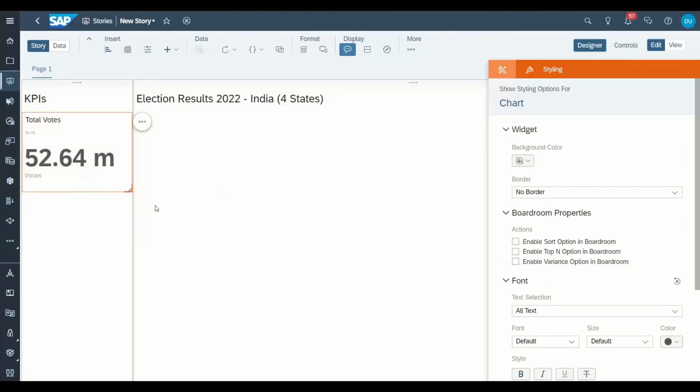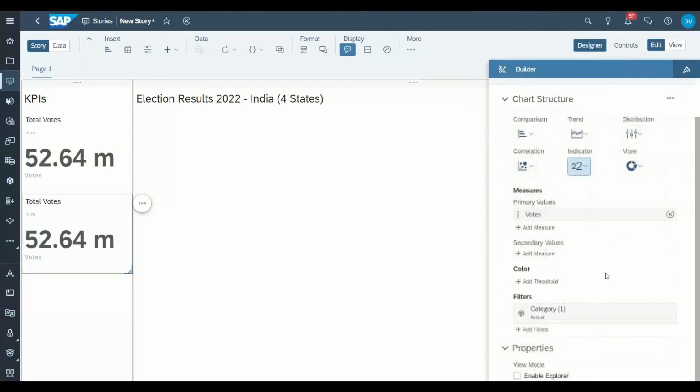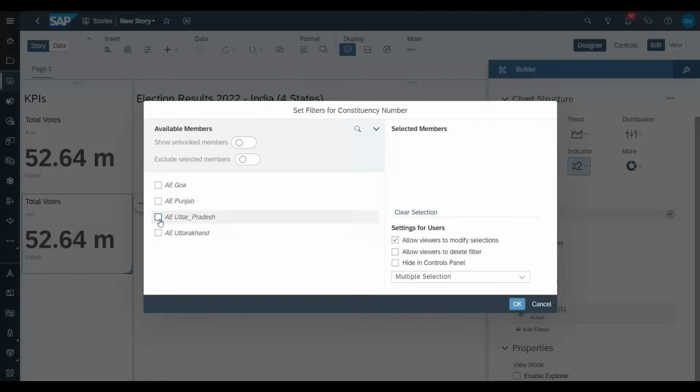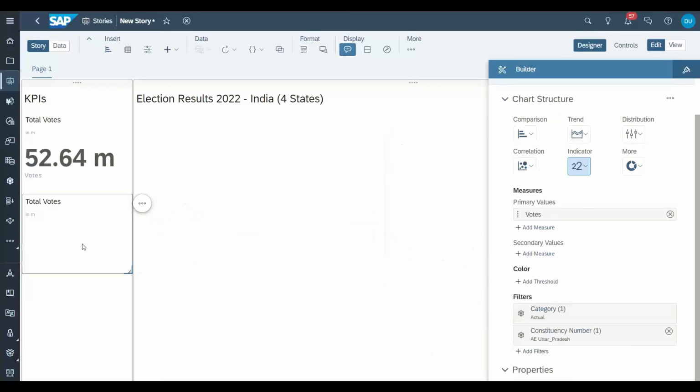Now I would like to show here only the number of votes casted in Uttar Pradesh. So we can again copy and paste the chart and just come down to add a filter on the constituency, hopefully, and just choose Uttar Pradesh. So now you see out of 52 million votes, 42 million comes from UP. Total number of votes.